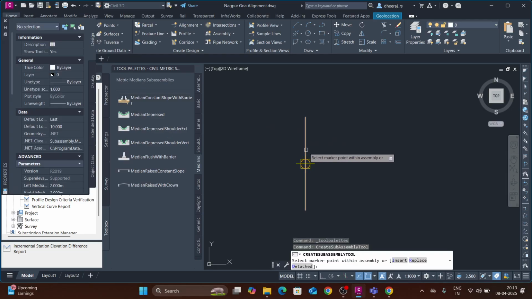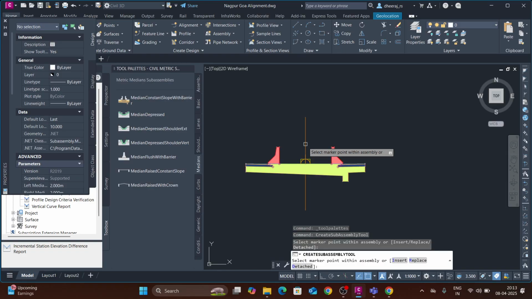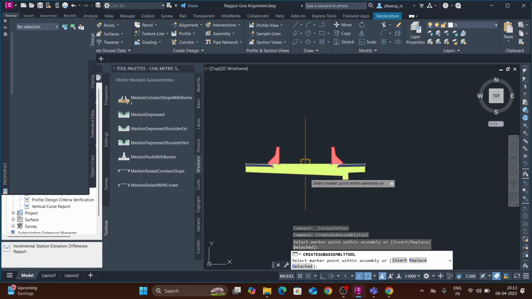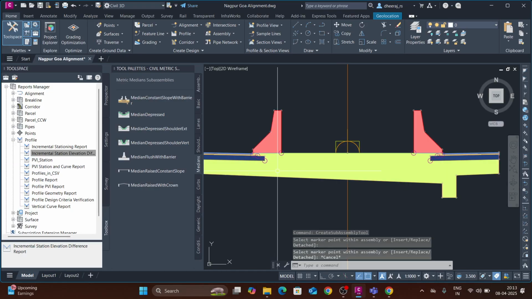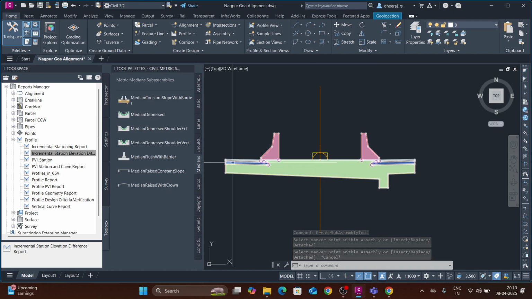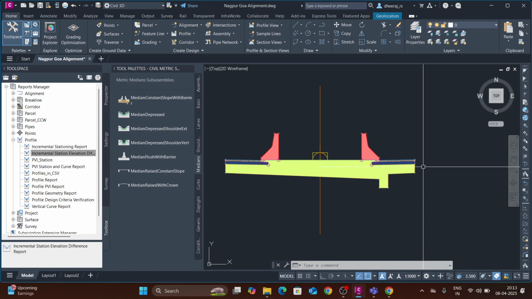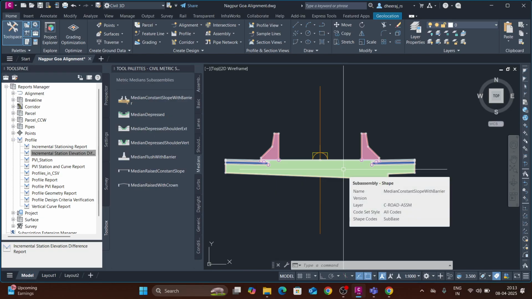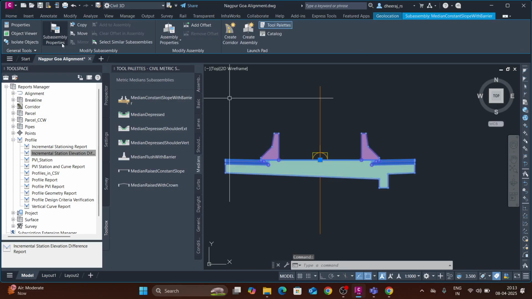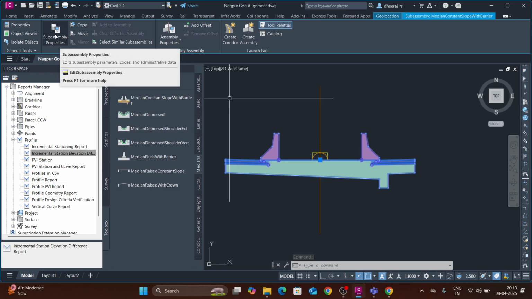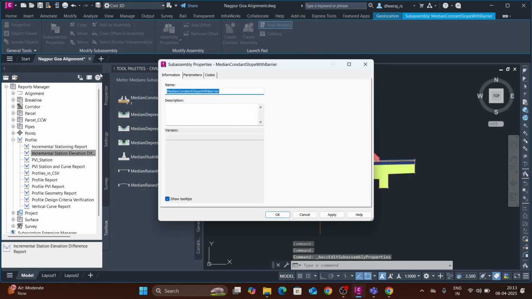Now it will ask to select the point with the assembly, right? You can select the center line of the assembly. It will take the median, right? You can see the median, and there are also layers on the right and left side, and there is a bottom curve. For seeing what elements are there, you can click on this, then go in the sub assembly properties.